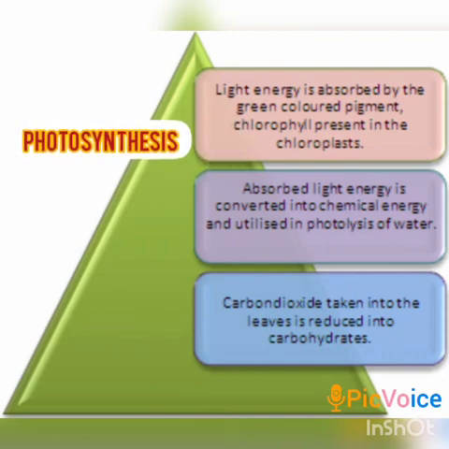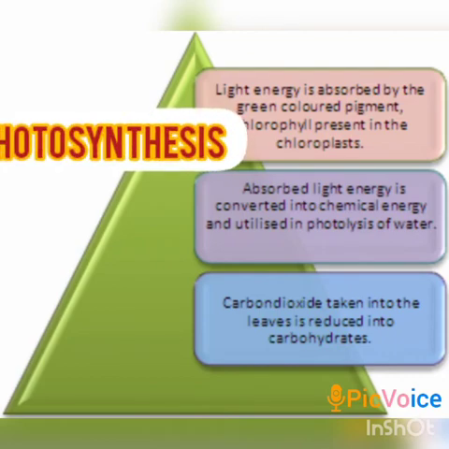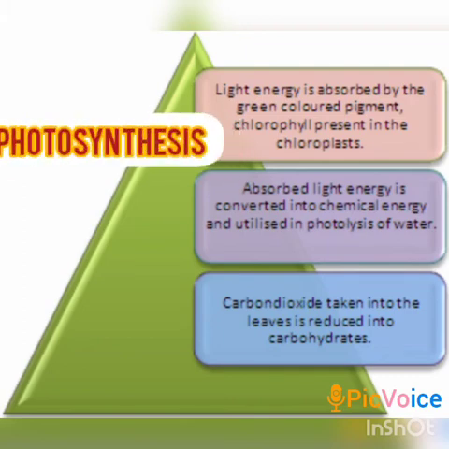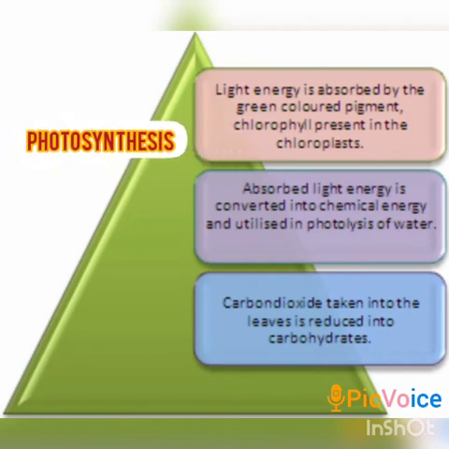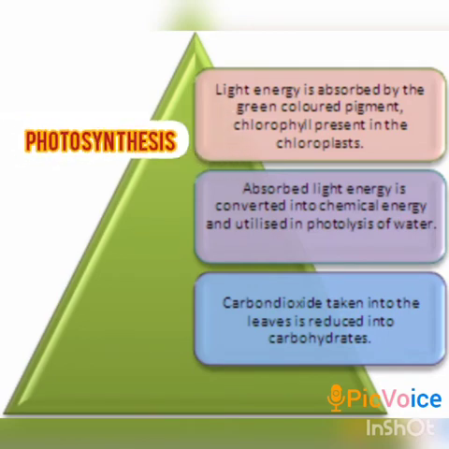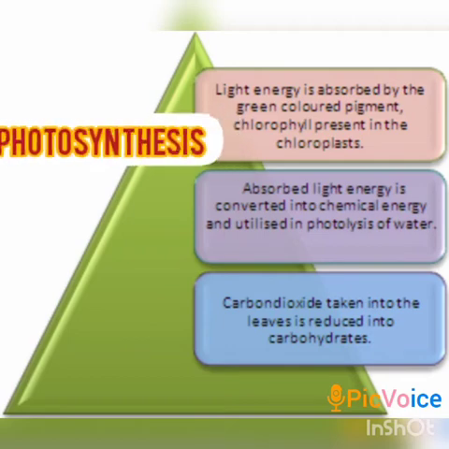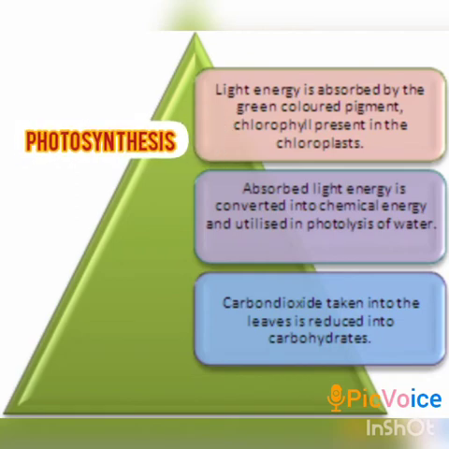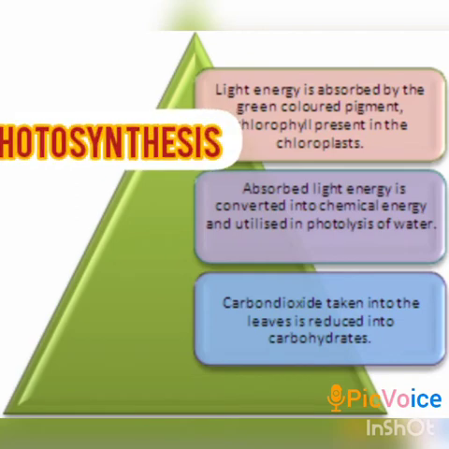The second step is conversion of light energy to chemical energy and splitting of water molecules into hydrogen and oxygen. Photolysis means the splitting of water molecules into hydrogen and oxygen. And in the last step, reduction of carbon dioxide to carbohydrates takes place.